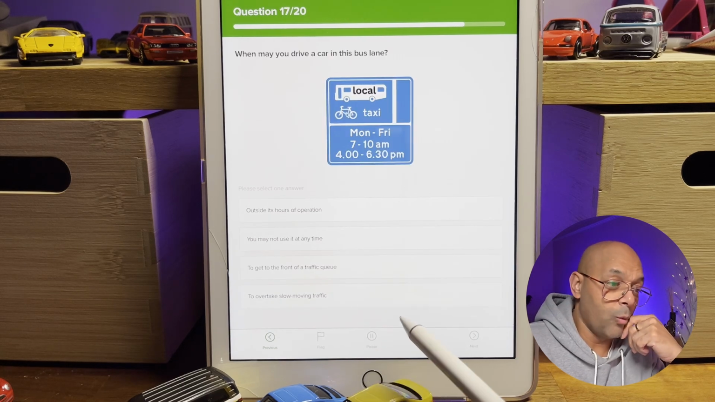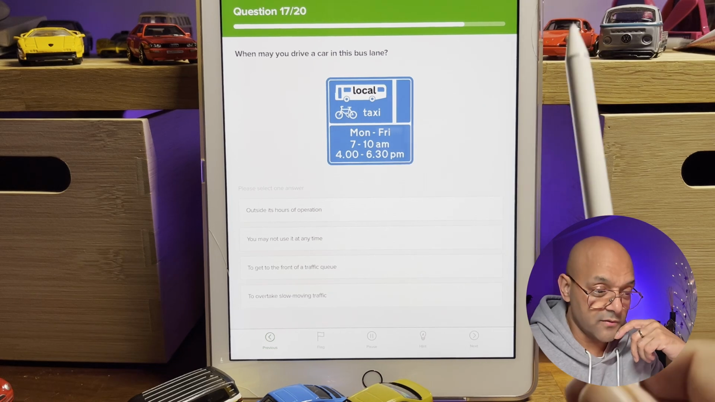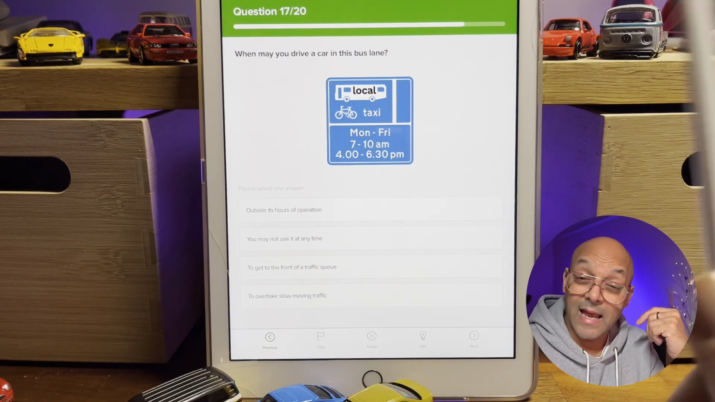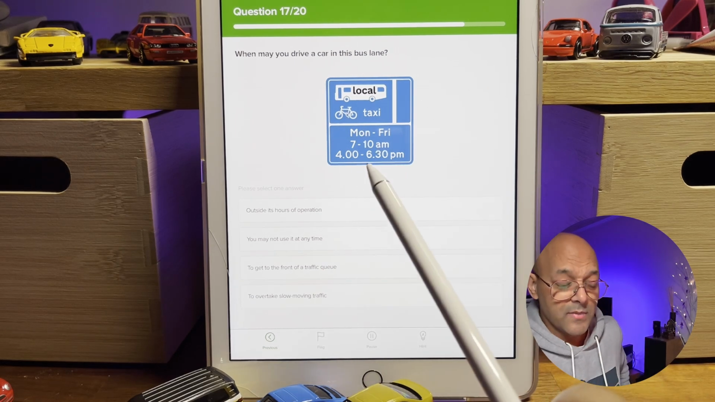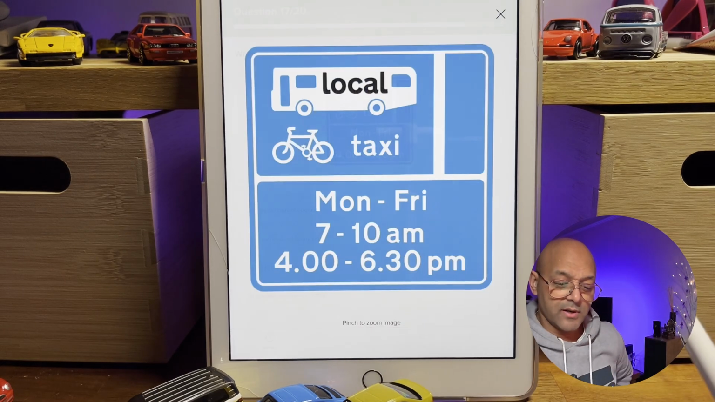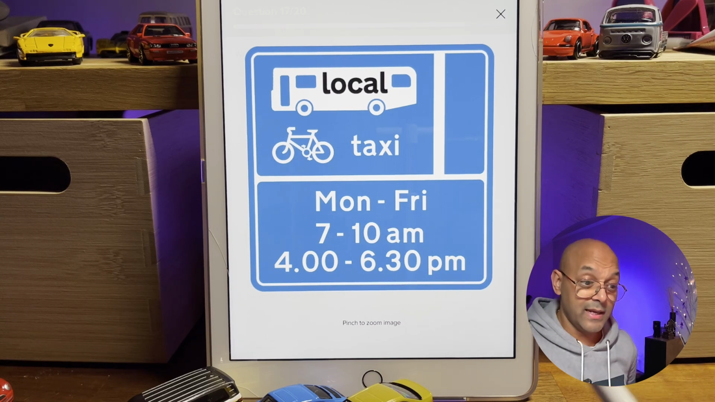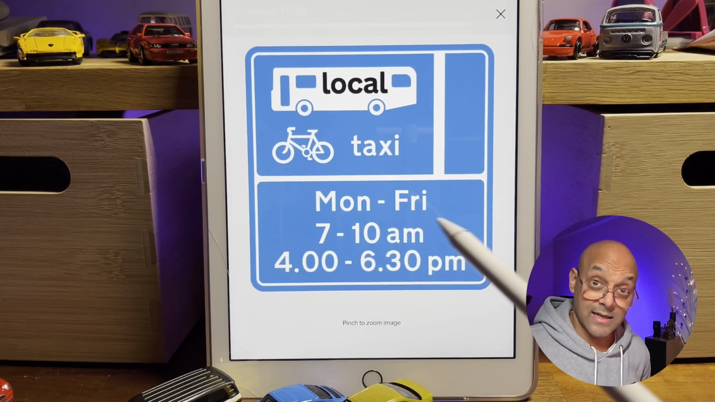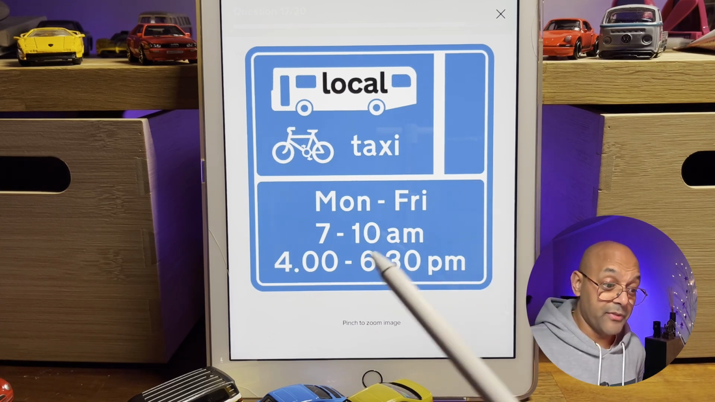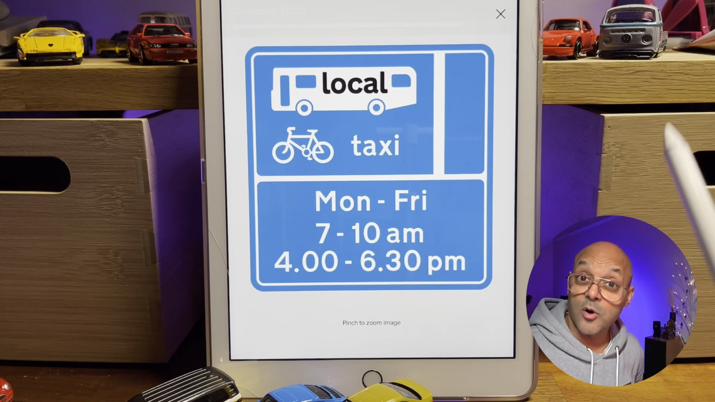Question number 17. When may you drive a car in this bus lane? Okay, let's actually look at it first of all. So we know it's buses, taxis, and cyclists can use that lane during those times shown. On this one, it's showing us between Monday to Friday, you can use it, but not between these hours. Between 7 and 10 a.m. you can't use it. That's its bus operational time. And then between 4 and 6:30 p.m. you can't use it. That's its bus operational time as well.